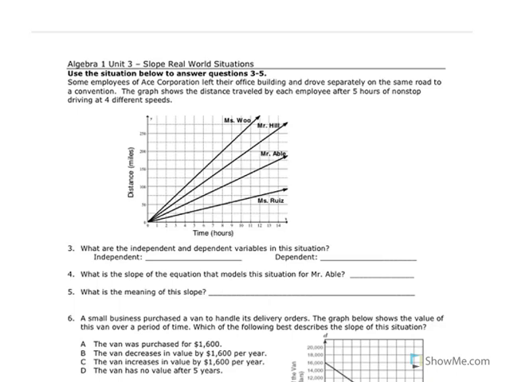So what are the independent and dependent variables? x is always independent, y is always dependent. So x is time in hours, and y is distance in miles. Now it says, what is the slope of Mr. Abel? We need to find 2 perfect points.